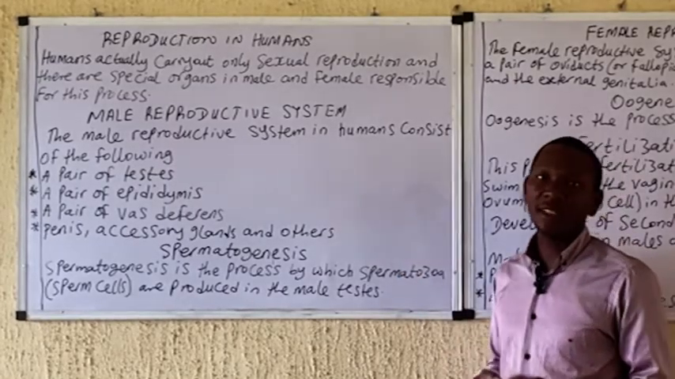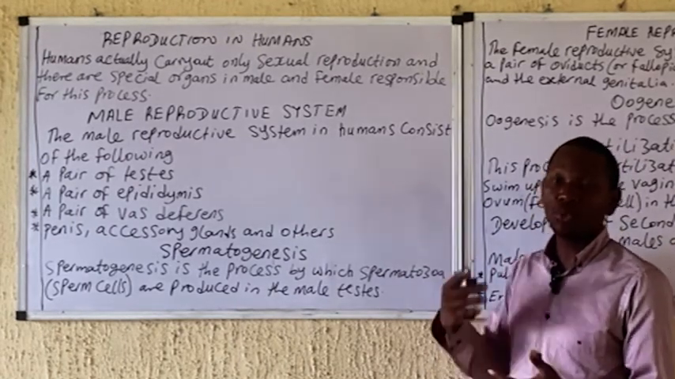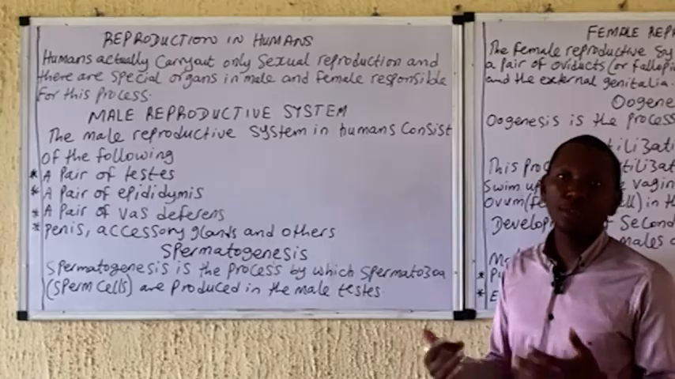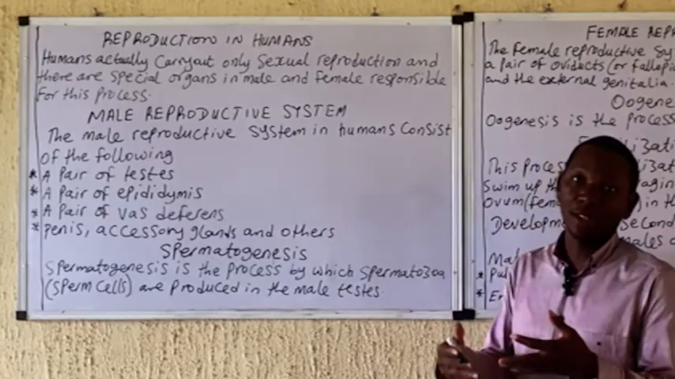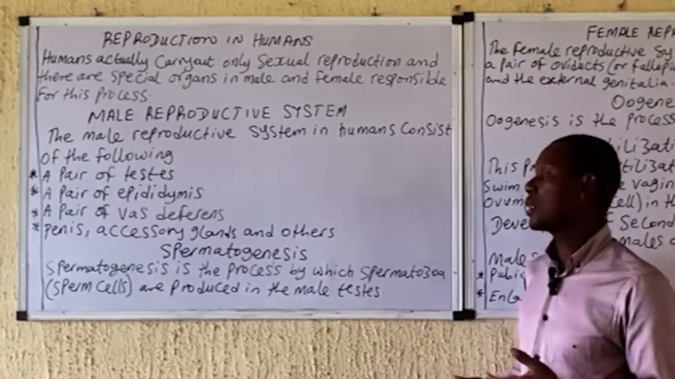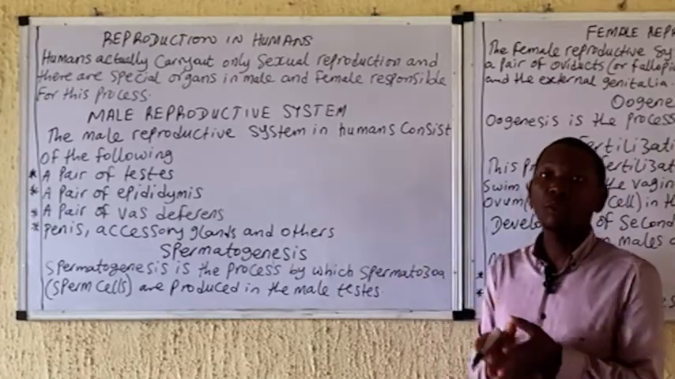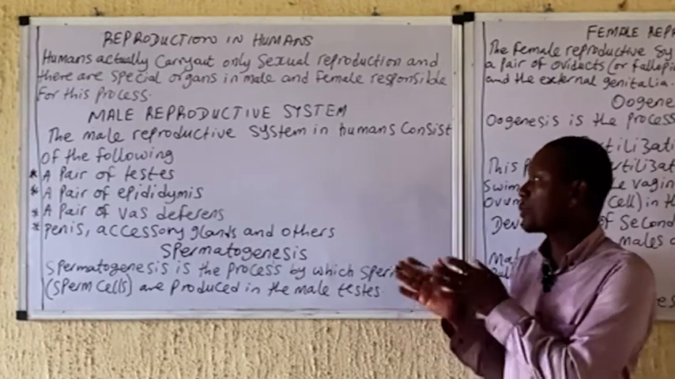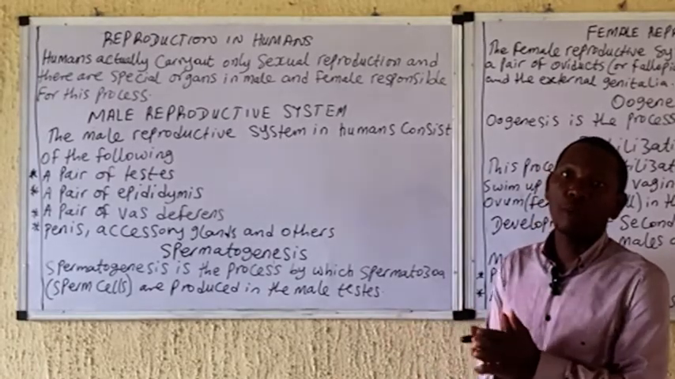The accessory glands produce fluid which actually helps to neutralize. You know that the urethra is also the passageway for the urine, and the Cowper's gland and seminal vesicle produce what? Fluids that help to neutralize either the acidity or the basicity of the urine that you pass out. This fluid also combines with spermatozoa to form a substance that we call what? The semen. So the spermatozoa that is produced and the fluid that is produced by these accessory glands together form what we call the semen.